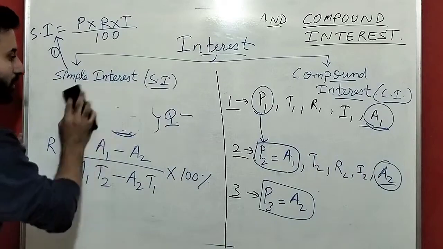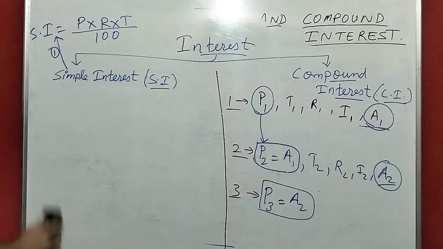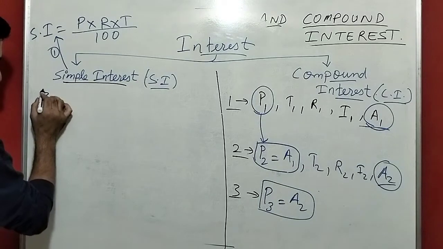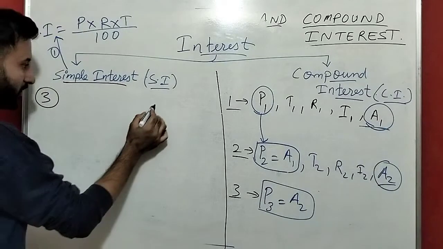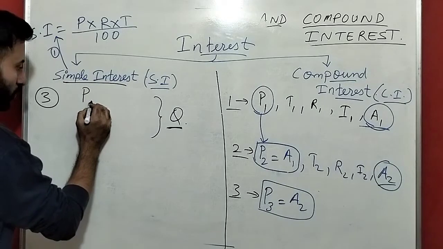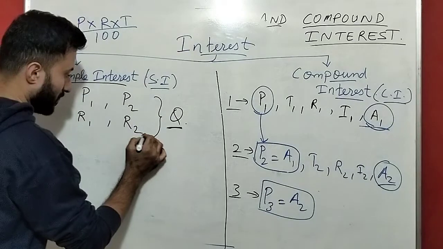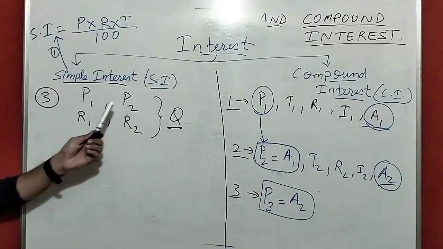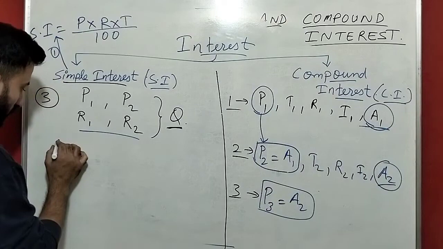Now we will write the third formula, because these three formulas are there in simple interest. The third formula is, if in the given question we have two principals, P1 and P2, and two rates of interest. So that time, how to find the rate of interest?